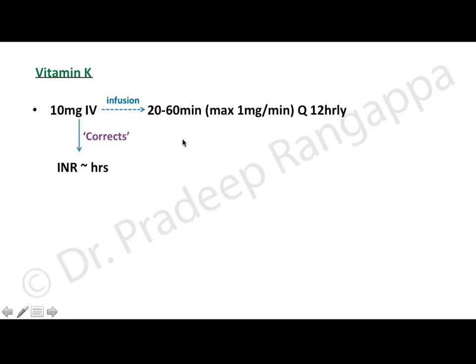Vitamin K is known to correct INR in hours, so it takes a little time, and complete reversal is achieved after 24 hours with the use of vitamin K. Another thing we need to remember is that with vitamin K, the reversal of warfarin is sustained. Once it reverses, it remains sustained for a pretty long time.